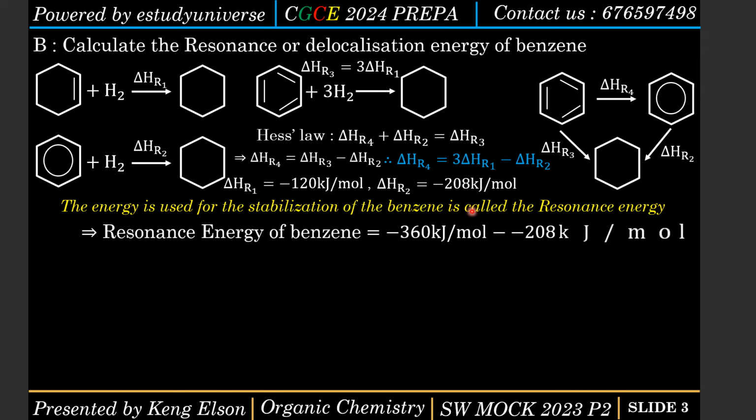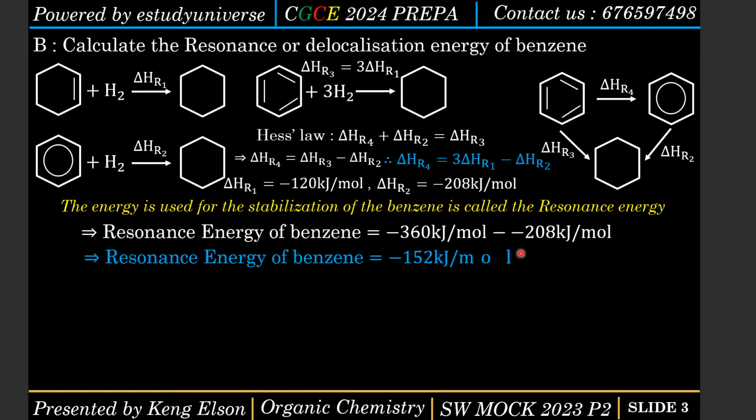So from here, I need to take 3 times negative 120 to give me negative 360, minus negative 208. Simplifying, we get that the resonance energy of benzene is negative 152 kilojoules per mole. So the energy involved in stabilizing the benzene compound is negative 152 kilojoules per mole. That's it for the equation.